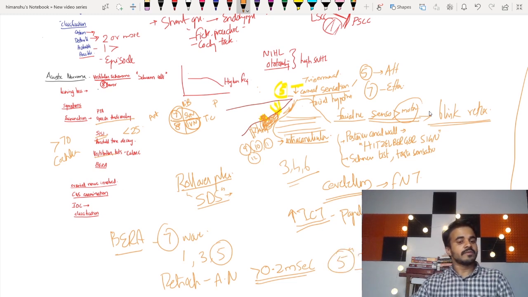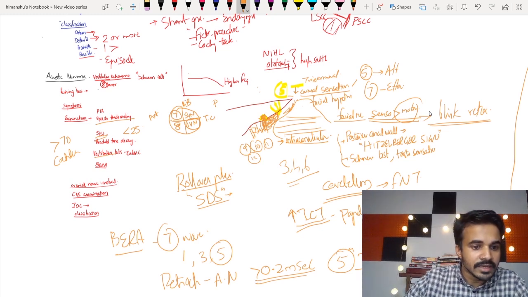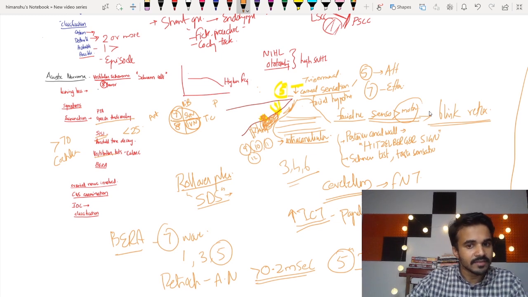Now cranial nerve involvement we have already discussed, so it's very important to check each and every cranial nerve as discussed. CNS examination again we have discussed, for the brainstem, for the cerebellum, for increased intracranial tension. And what is the investigation of choice? Yes, gadolinium enhanced MRI is the investigation of choice.